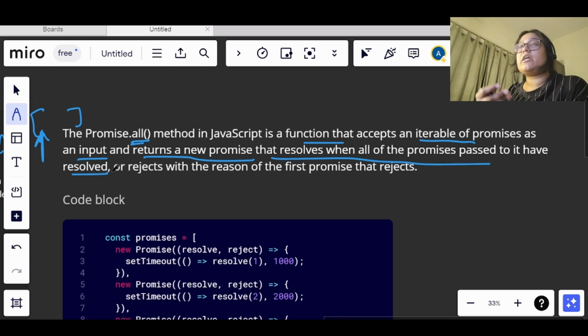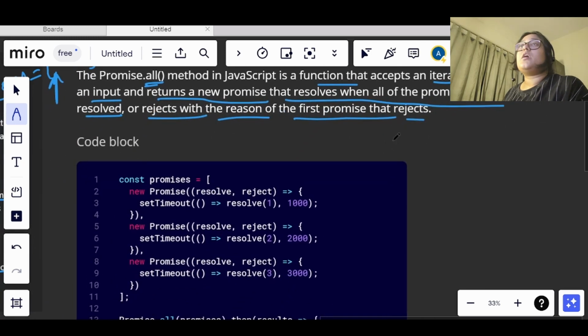Like it was said there, when all the promises are resolved, this new promise that will be formed will also get resolved, and otherwise it will get rejected. If this new promise gets rejected, then it will get rejected with the reason of the first promise that rejects. That means whichever promise is getting rejected, whether like we have 5 promises and the last promise is getting rejected, it will still be the first reason, right? It will become the first reason for the promise to get rejected, okay.